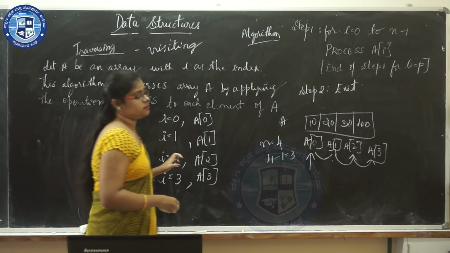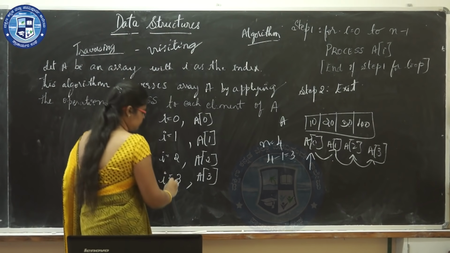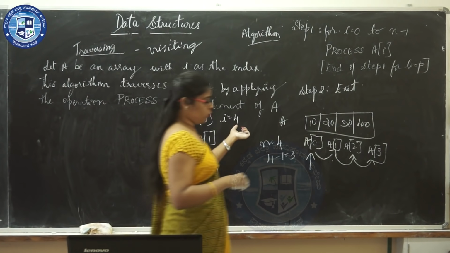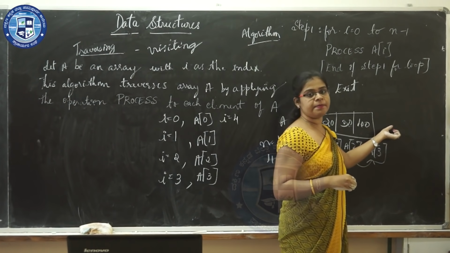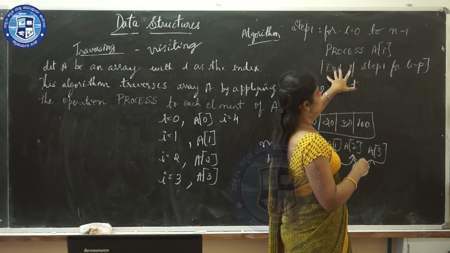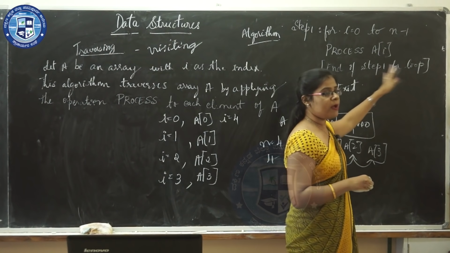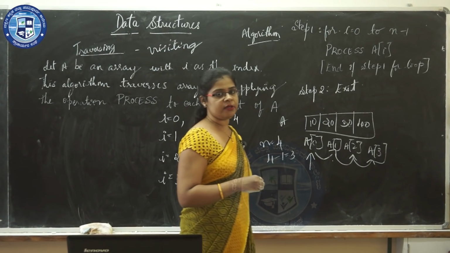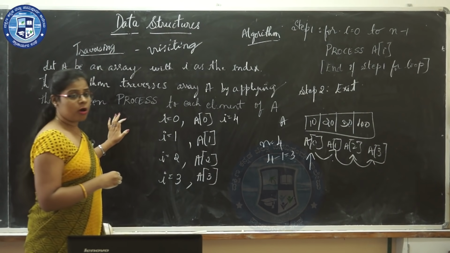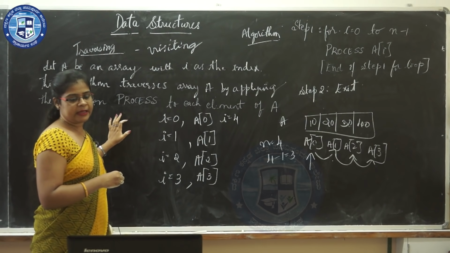And at last, when you increase the value of I, when I becomes 4, you don't have any element present in your array. So at that time it will stop the first step, that is end of step 1 for loop, and you will exit from the array. So this is regarding the algorithm to traverse each element of an array.